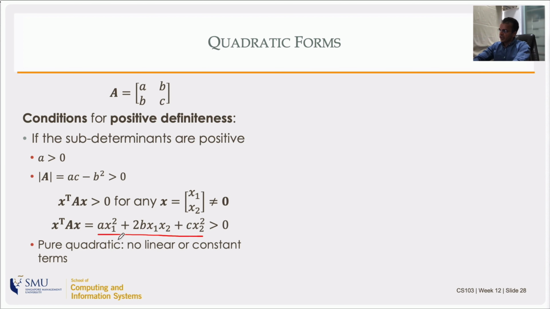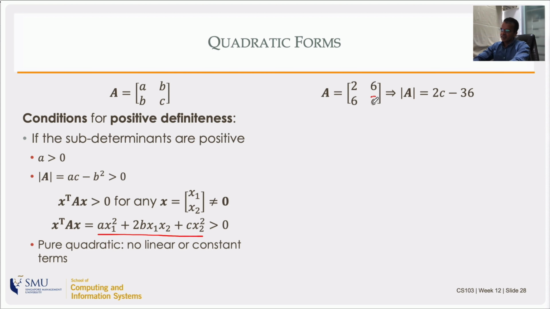It's a polynomial in which each variable x1 and x2 will always appear in order 2. So there is no B x1 term or B x2 term. There's only B x1 x2. It is a quadratic in x1 and x2, or x2 by itself or x1 by itself. No constant terms.